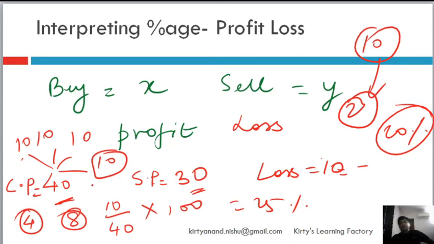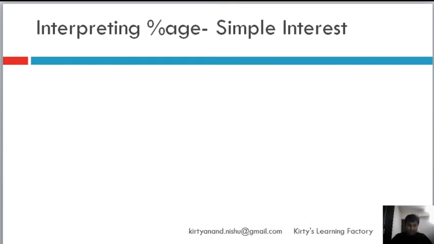So it is up to you how you play with numbers. Nobody can teach you to play with numbers, but you will have to keep your ears and eyes open. The more time you spend with numbers, the better you get. This is one last concept and it is simple. We will do some problems in the next one, and I will also teach you some cool shortcuts on percentage. I think since we are doing it, it's good to know.